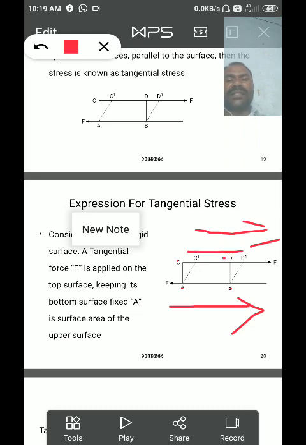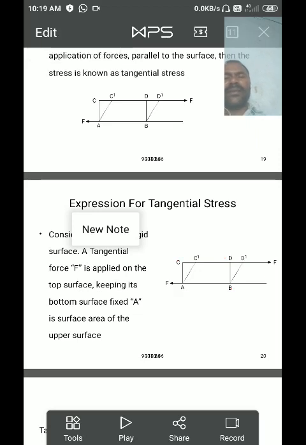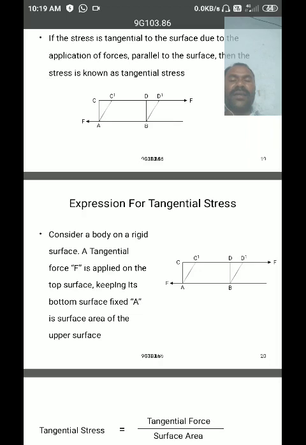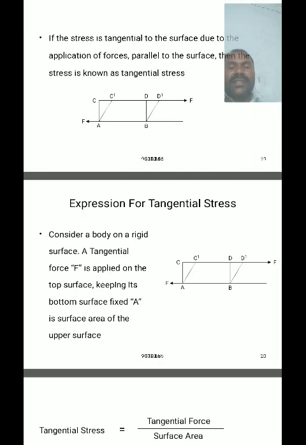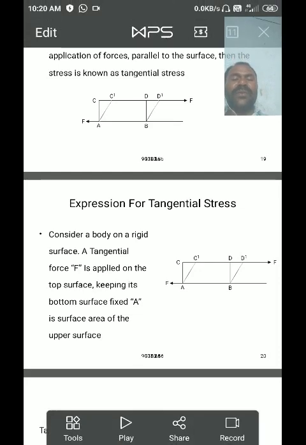On the upper surface CD, we have to apply a force per unit area parallel to the surface, which is called a tangential stress. The tangential stress is parallel to the surface, which means the lower surface AB of the body is fixed on the rigid support, and at CD, the upper surface of the body, we have to apply the tangential stress parallel to the surface.